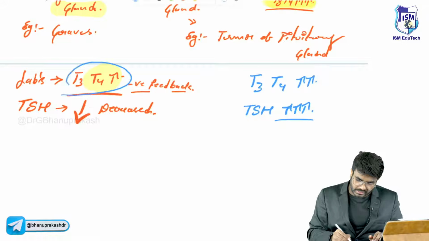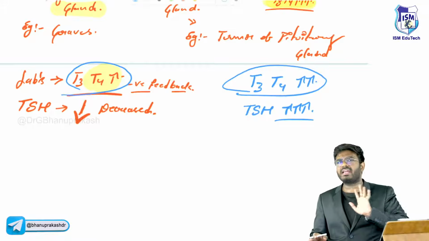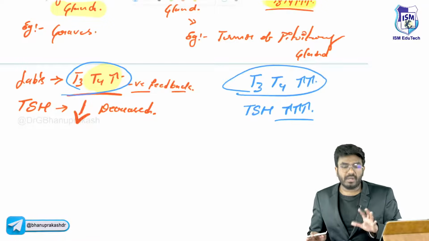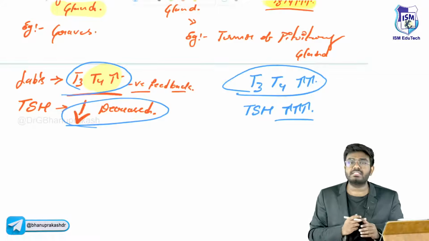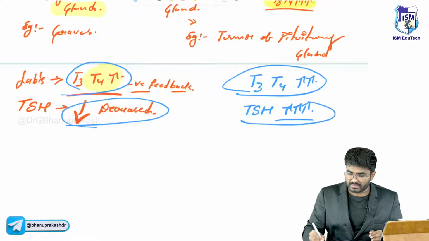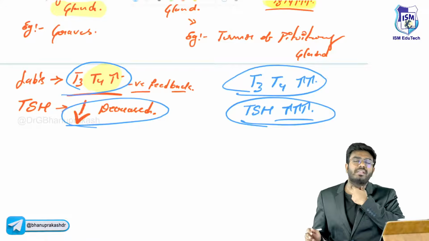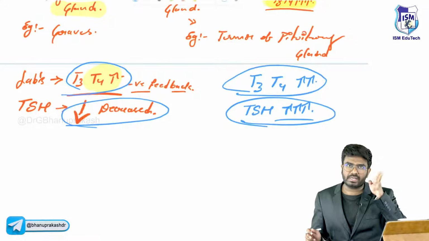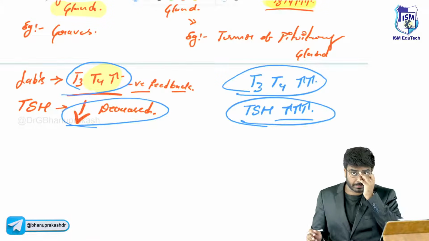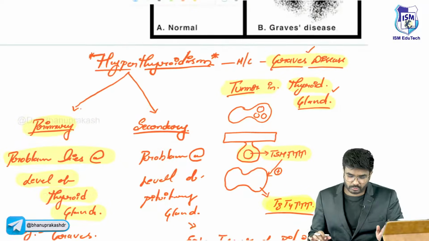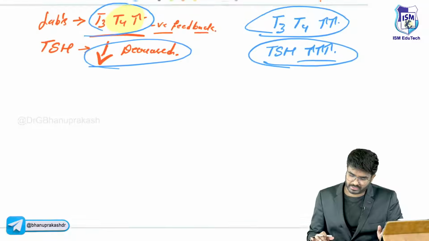Okay, in both conditions, T3 and T4 are elevated. In primary or secondary, it doesn't matter. It's hyperthyroidism, so the T3 and T4 levels are elevated. But if you look at the TSH levels, they will be less in primary, but more in secondary hyperthyroidism. In primary, there is a problem at the level of the thyroid gland. In secondary, there is a problem at the level of the pituitary gland.